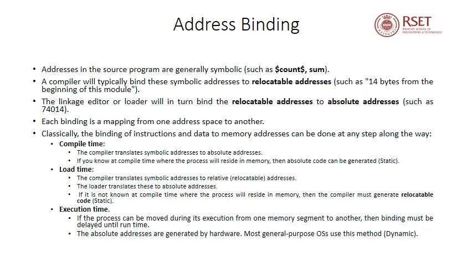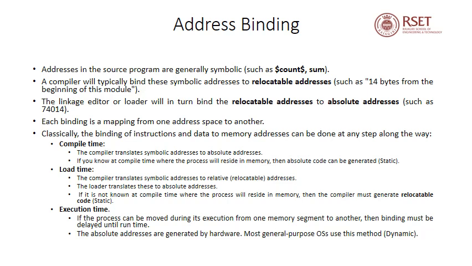Classically, the binding of instructions and data to memory addresses can be done at any step along the way. If you know at compile time where the process will reside in memory, then the compiler can directly generate absolute addresses, absolute code. This is called static binding. That is, the compiler translates symbolic address references to absolute addresses.